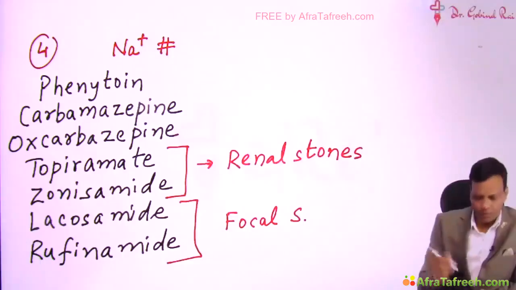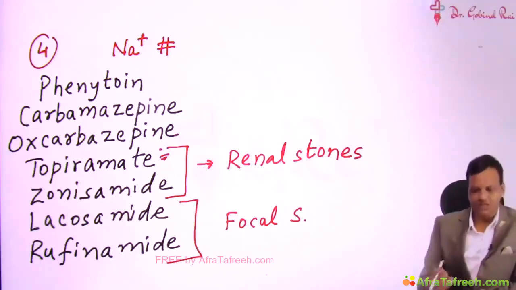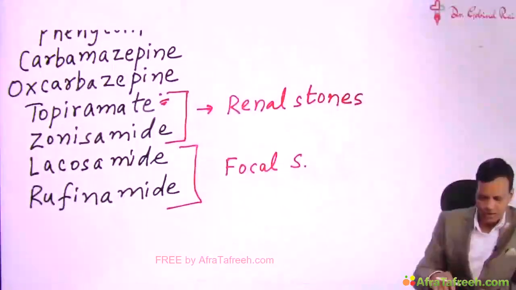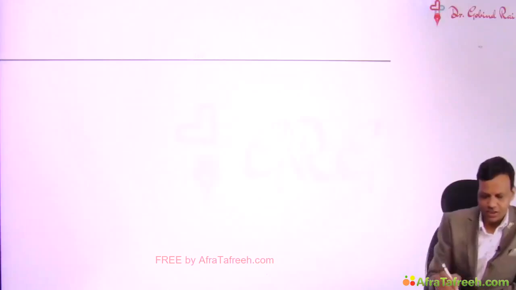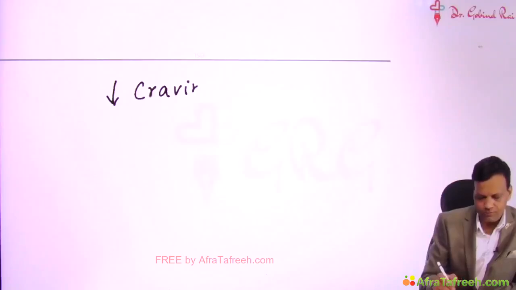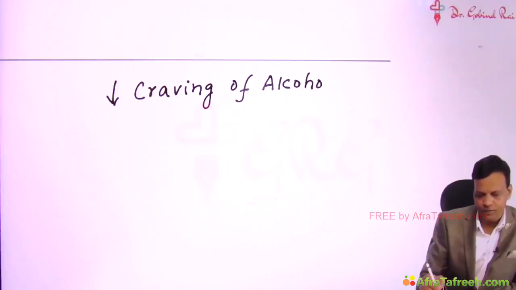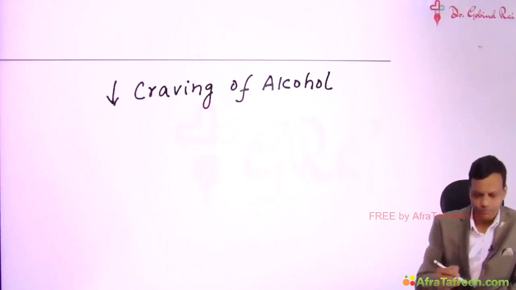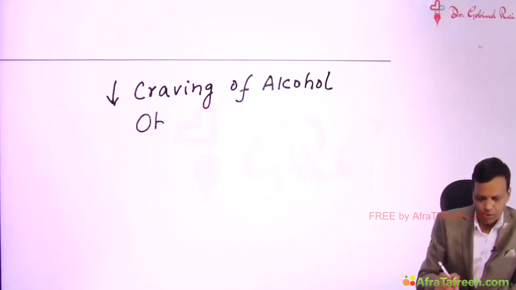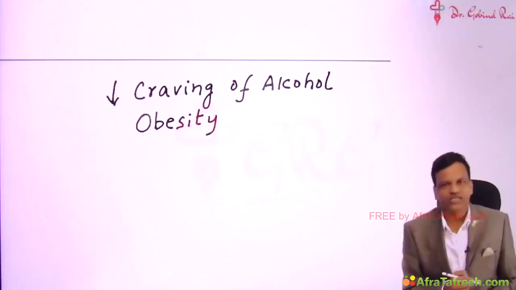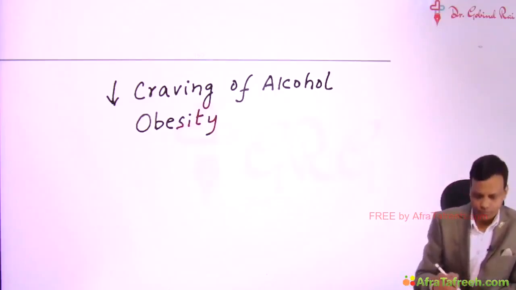Now, topiramate, in addition, has many other uses. Topiramate is recently approved for many indications. The important uses of topiramate, apart from epilepsy, are: it decreases craving for alcohol. Topiramate is the only anti-epileptic drug which causes weight loss, so it is approved recently for treatment of obesity also.